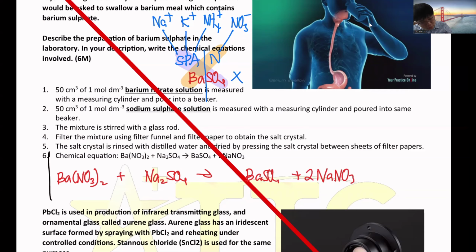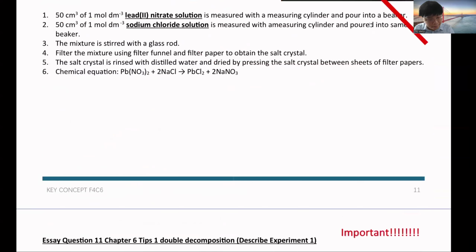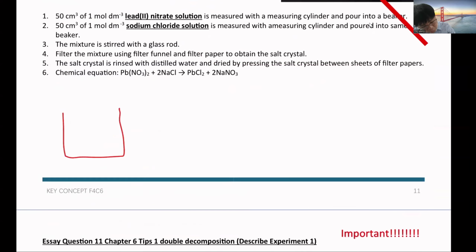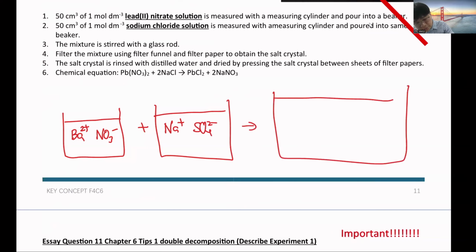So the idea is that these two are soluble salts. So when you pour these two soluble salts together, you'll get your barium sulfate. Okay, the concept of this I draw for you. The first beaker, we have the barium nitrate. The second beaker, we have the sodium sulfate. So when you pour them together, the chemicals will mix together. So you need two soluble things. You need two soluble salts.